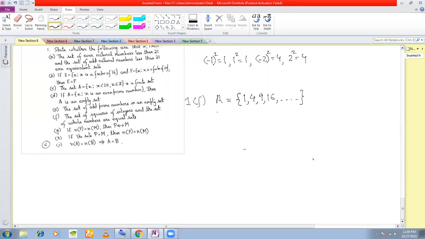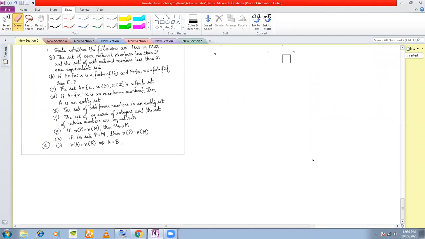And B is the set of whole numbers, 0, 1, 2, 3, and so on, isn't it? Are these two sets equal? They are not equal, right? No, sir. So therefore, that is the answer. Answer is false. So 1F, next is 1G.